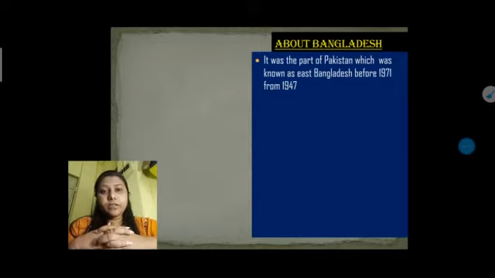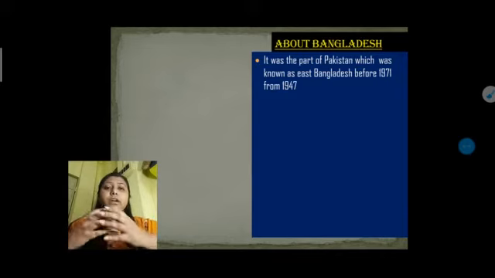That means from 1947, when India and Pakistan were divided after the two nation theory, one of the provinces was also separated from India, towards the Bengal side, and that is known as East Pakistan. So it was part of Pakistan, and after 1971 it is known as Bangladesh, but before that we know it as East Pakistan.